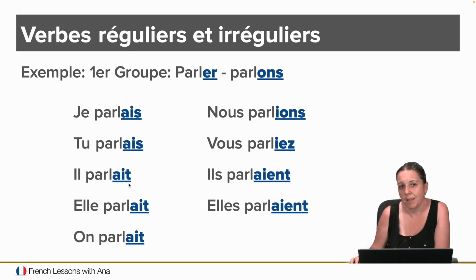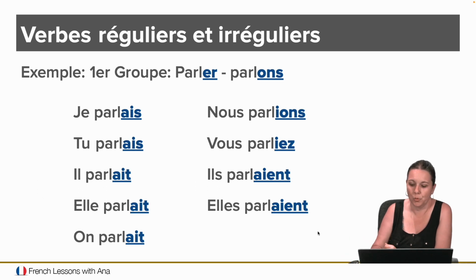So, parlait. Then we, nous, right? Nous parlions. We used to talk. We were talking. Vous, that means you plural or the formal, respectful way of treating someone in French. Vous parliez. And then ils parlaient. Remember, the S is not pronounced. And elles parlaient. So that's the first group of verbs.